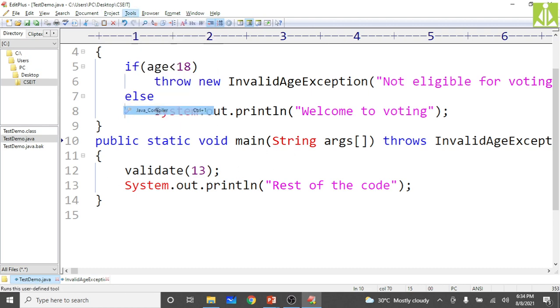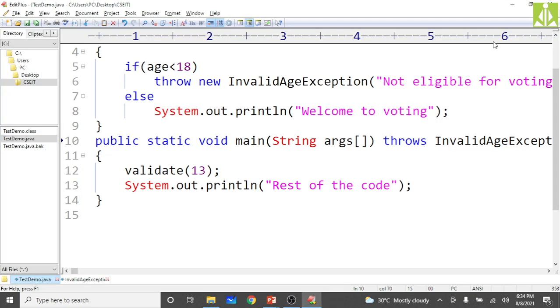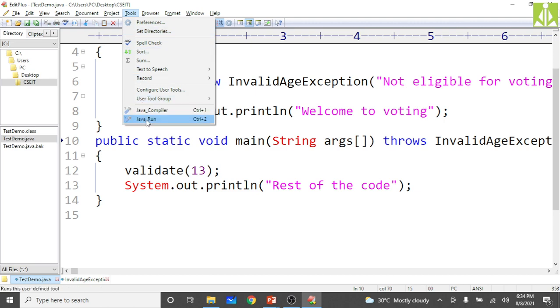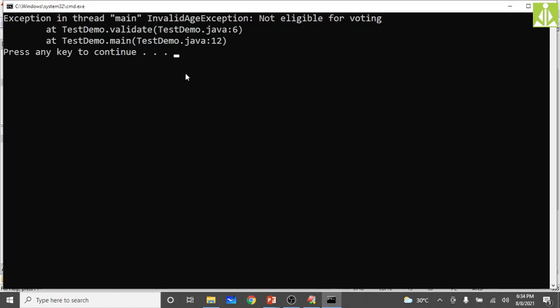Compile, successfully compiled, then run it, and you will not get the rest of the code. See here, from validate to main, the control is transferred from main to the default exception handler. So main is aware that validate is going to throw InvalidAgeException, and the default exception handler is also aware that main will throw InvalidAgeException.